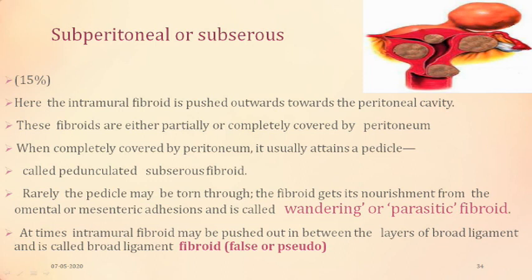This is one variety, and then at times they may be pushed in between the layers of the broad ligament, and then they become false or pseudofibroids. That is, they arise from this wall and, instead of going into the peritoneal side, they go in between the layers of the broad ligament. They start going into the broad ligament, and then they are called false or pseudofibroids. We will differentiate the false or pseudo broad ligamentary fibroid from the true broad ligamentary fibroids.